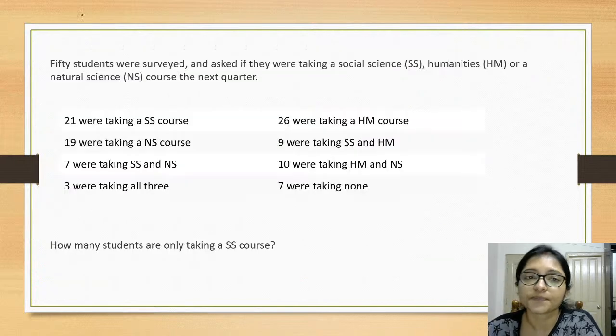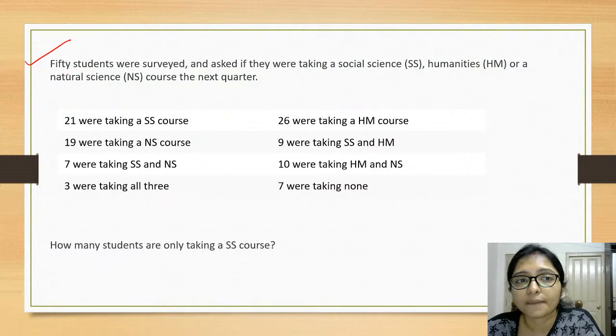Okay, yes, now try to do this. Try to solve this.